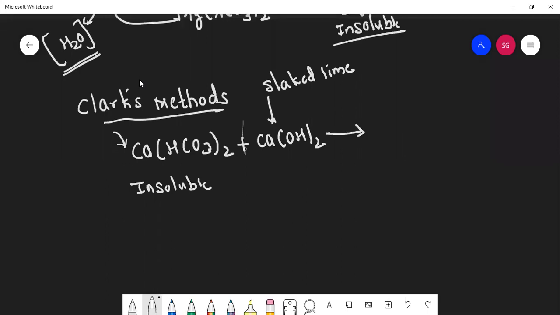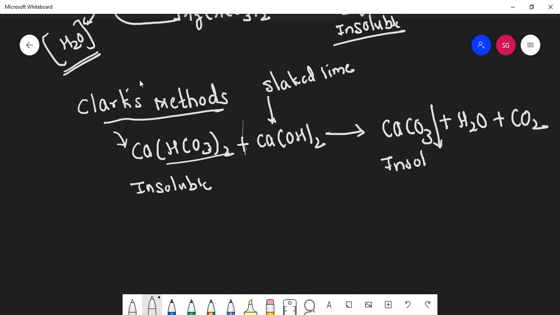Then again this bicarbonate will be converted into carbonate, plus water, plus CO2. Again, this is a precipitate because it is insoluble. Okay, we'll balance. I can see here one calcium, here one calcium. So I'll write here 2. Hydrogens, here it is 2 plus 2, 4. So I'll write here 2.